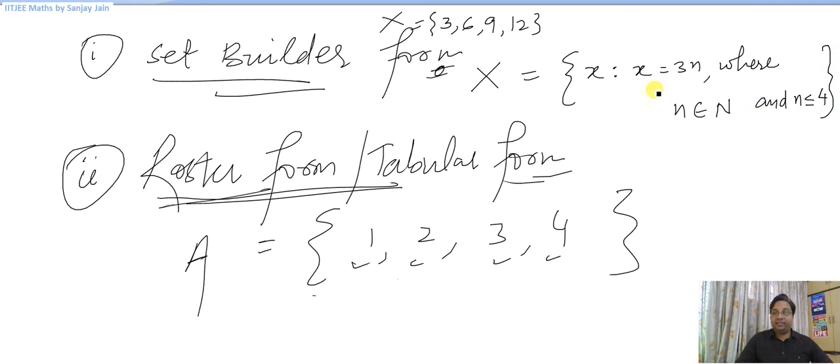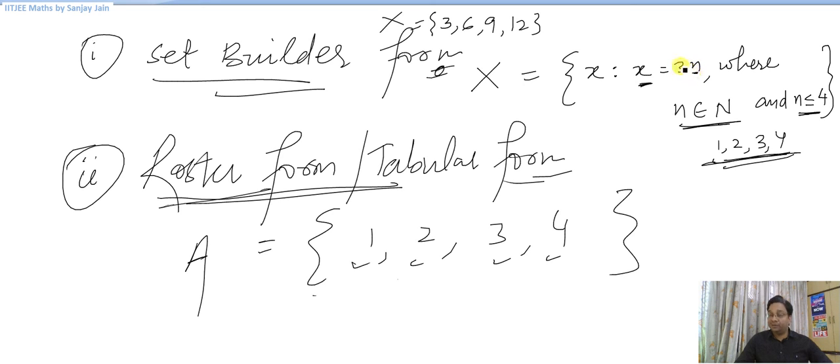So when I write this, it will mean that n belongs to natural numbers and n is less than or equal to 4. So that would mean n is 1, 2, 3 or 4. These are the 4 possible values of n. So if I put n equal to 1, 2, 3 and 4, then what are the values of this x that I get? When I put n equal to 1, I'll get 3. When I put n equal to 2, I'll get 6.